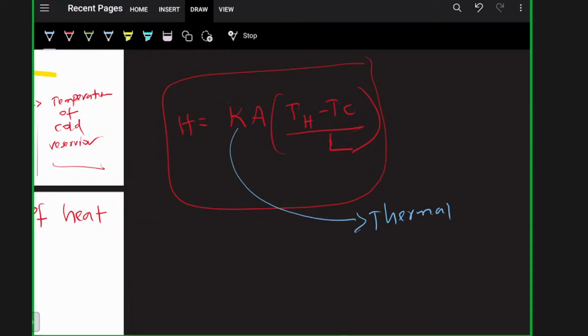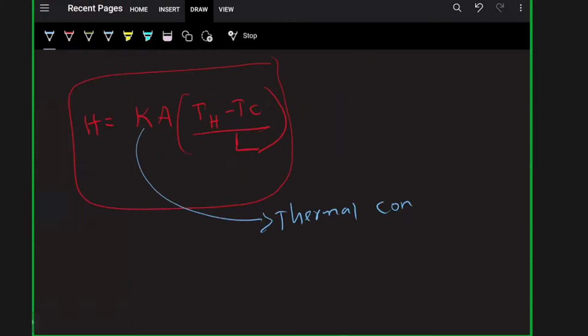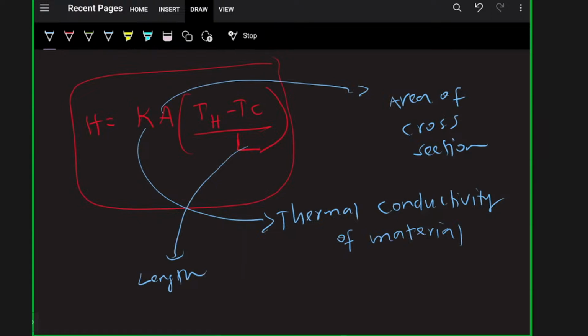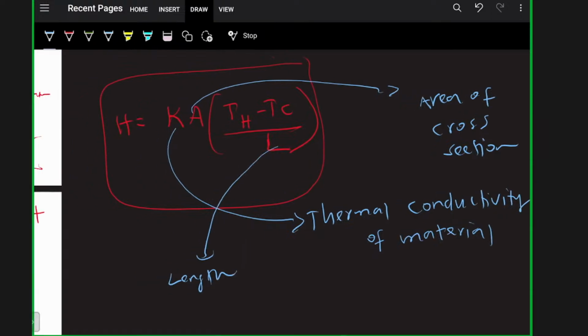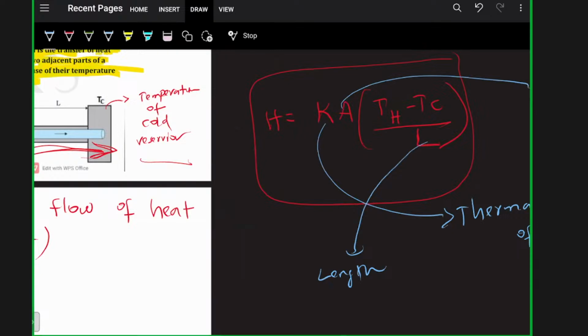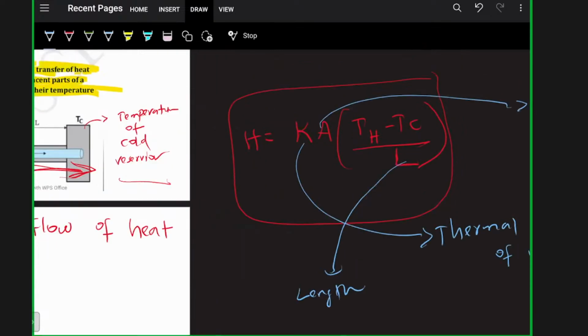Here K is thermal conductivity of the material. And what is A? A is area of cross section. What is L? L is length of the material. And what is TH minus TC? The difference between the temperature of the hot reservoir and the temperature of the cold reservoir. So the rate of flow of heat H is equal to KA(TH minus TC) divided by L. Clear?